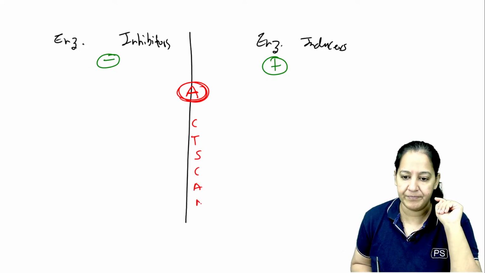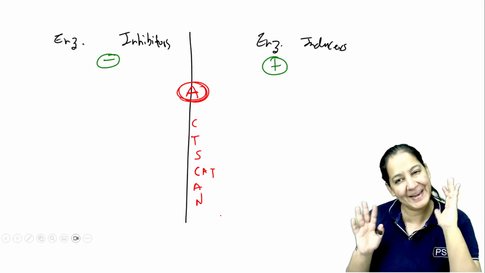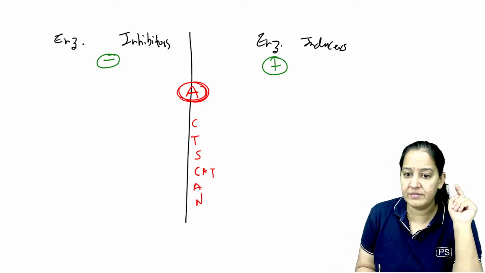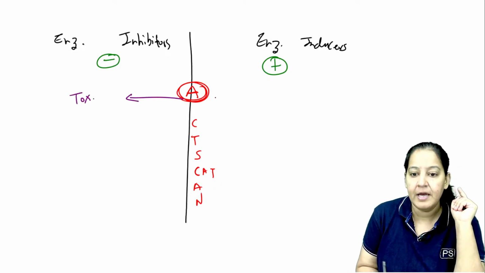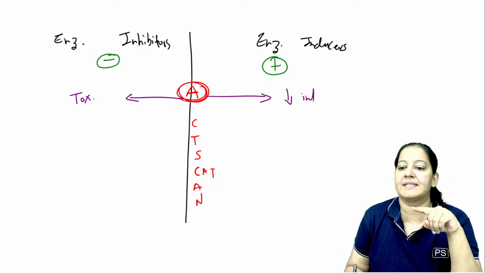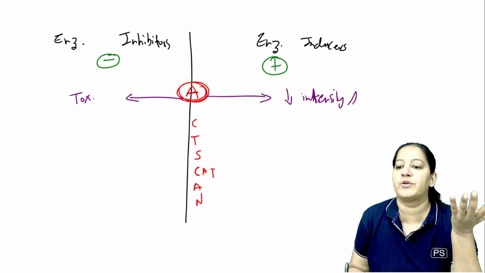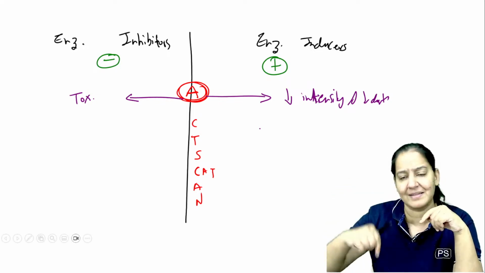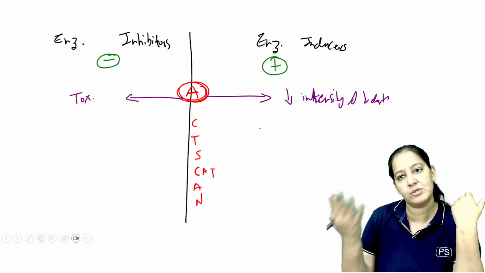You should know the full form. The C of CT scan is cat. You should know the complete drug list. I am not saying it, please learn the list, right? Now if you give these substrate drugs with inhibitors, drug A will have toxicity. And if you give drug A with inducers, its intensity and duration will decrease, the opposite of toxicity. It cannot show its mechanism of action because its concentration falls very frequently. So never give drug A with inhibitors, and also not with inducers.